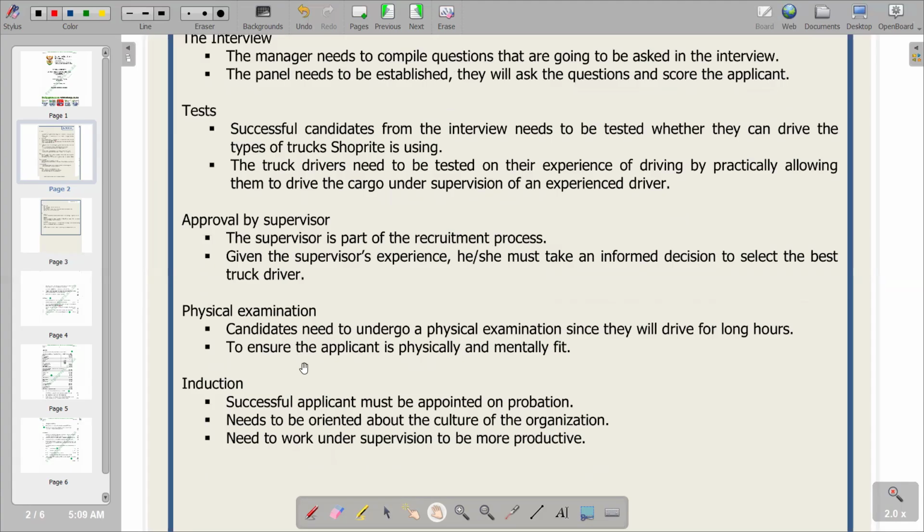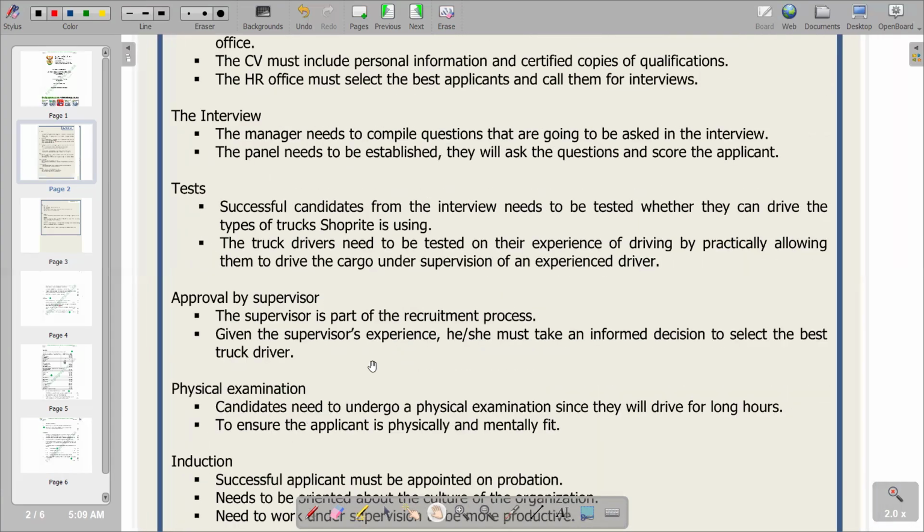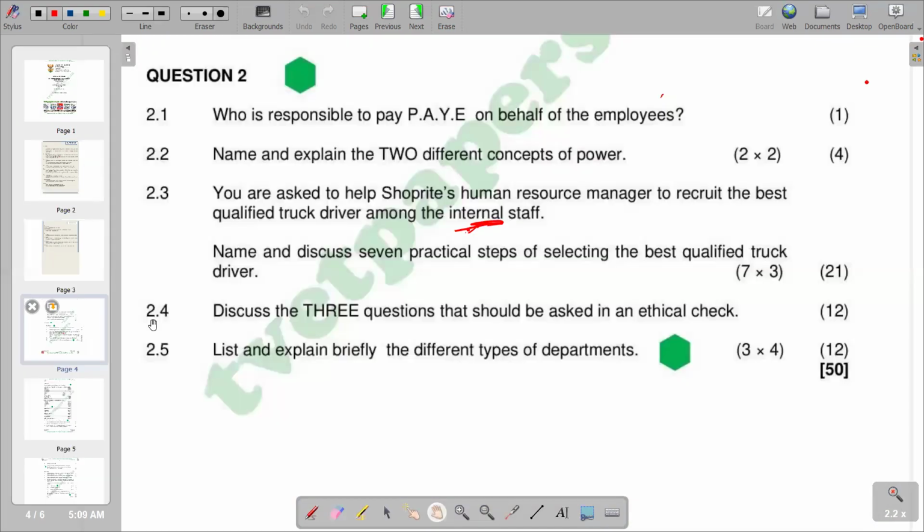It becomes the last point, where we are making the qualified employee familiarize with the new job. So we are saying the successful applicant must be appointed, needs to be oriented about the culture of the organization, and needs to work under supervision to be more productive. So that's what we have on that part, and that becomes the end of that recruitment process. And then we move on to the next question.